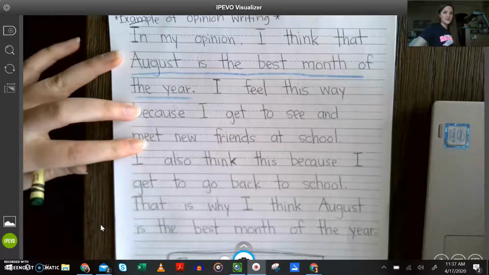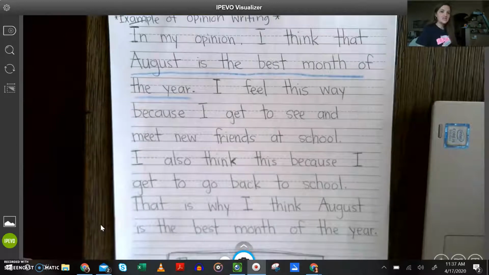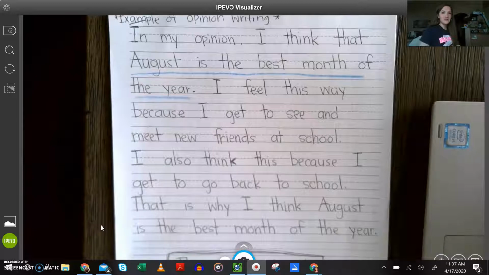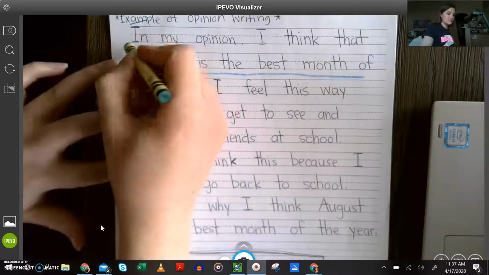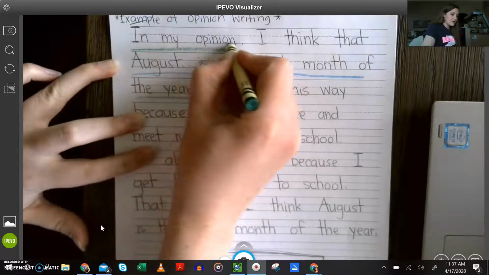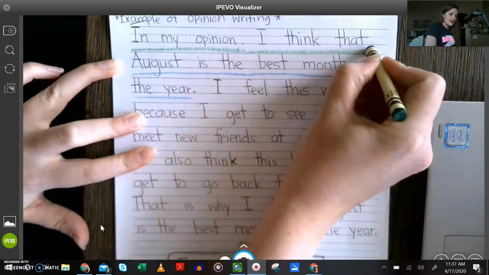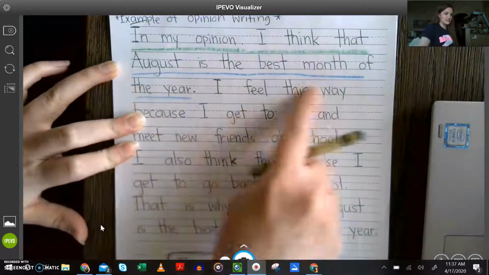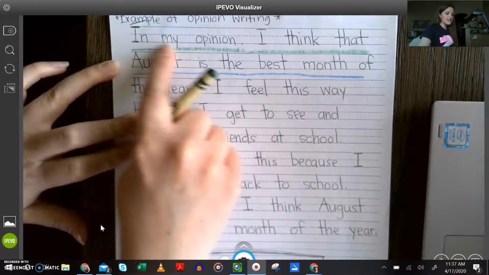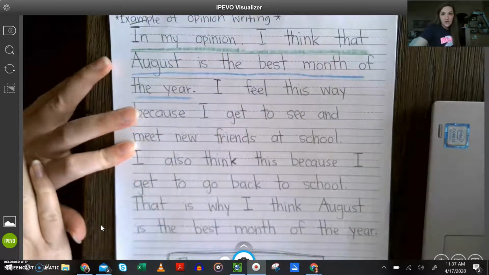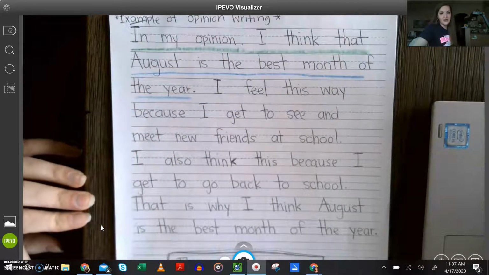That is her opinion. That is going to change based on who is writing it. But the part that's going to stay the same is this introduction. In my opinion, comma, I think that, and then she started sharing her opinion. Those are the words all of us are going to use as we write our paragraph.